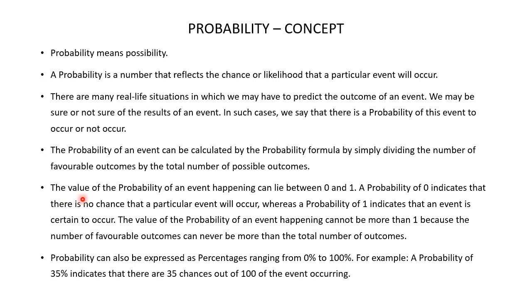The value of the probability of an event happening can lie between 0 and 1. A probability of 0 indicates that there is no chance that a particular event will occur, whereas a probability of 1 indicates that an event is certain to occur. The value of the probability of an event happening cannot be more than 1 because the number of favorable outcomes can never be more than the total number of outcomes.